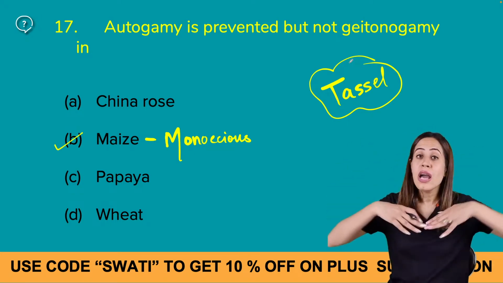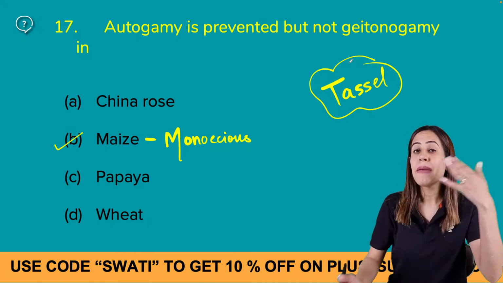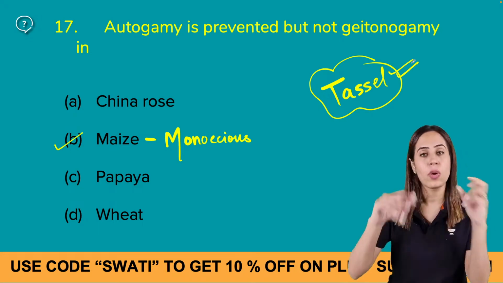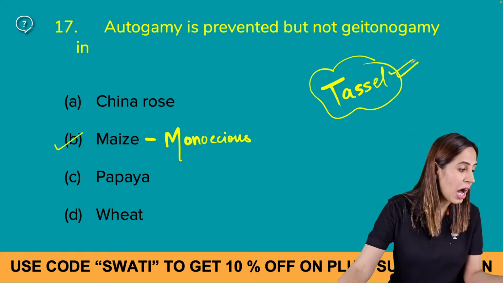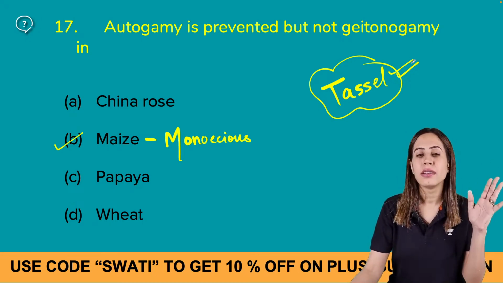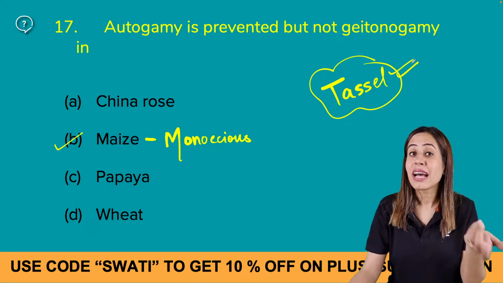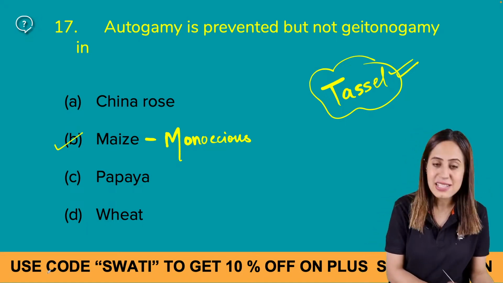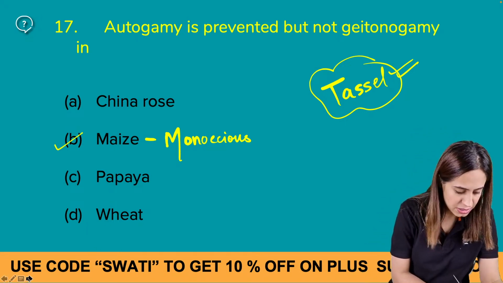We know actually it is not the stigma and style, but whenever the question comes, we have to answer as NCERT writes. Is that clear? All right.